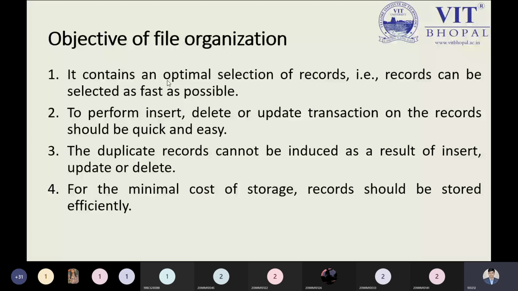And for minimal cost of storage, this is the most important point, because if you are trying to store some information, the cost should be minimized. If we increase the cost, we are unnecessarily increasing the value of our record. It is a better idea to have the minimum cost of storage. Records should be stored in an efficient way. That is something we have to understand in file organization. So these are the two points we have discussed: the meaning of file organization, and the objective of file organization.